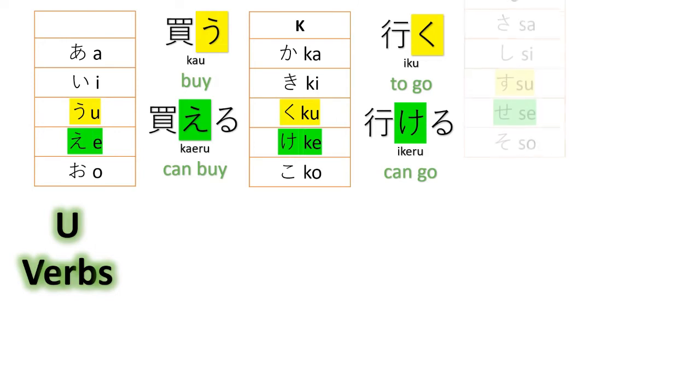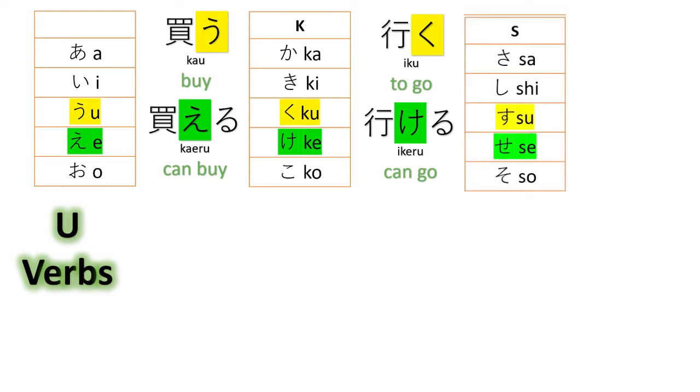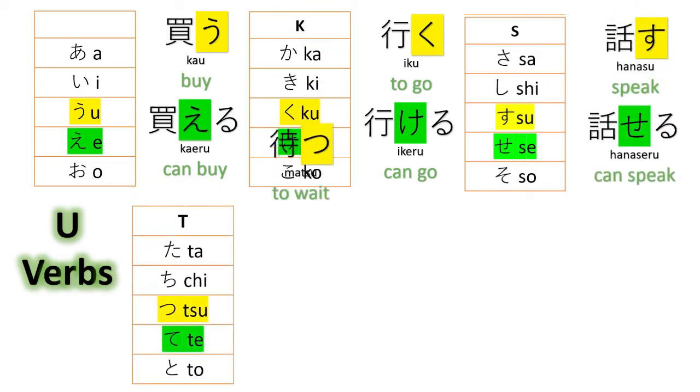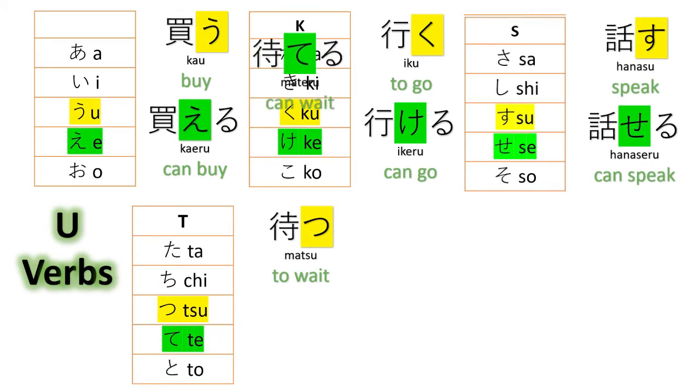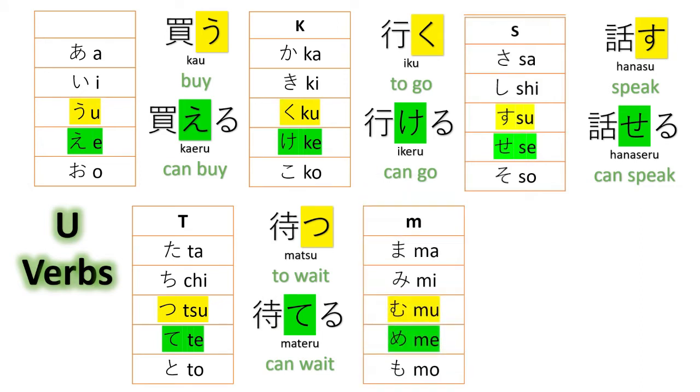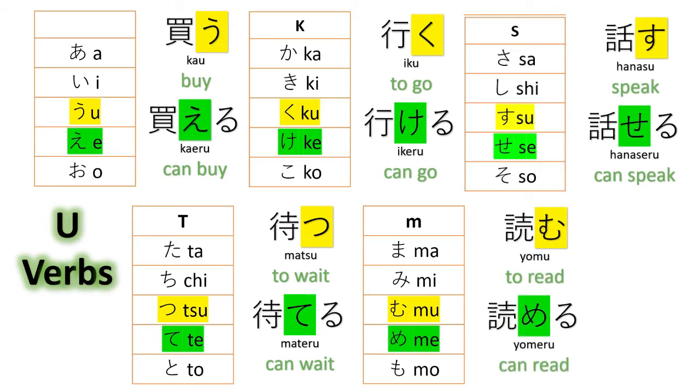Next, hanasu. We have just already discussed this. Hanaseru. Matsu becomes materu. And then we have verbs that end in mu. Yomu, to read, we have yomeru. Okay?